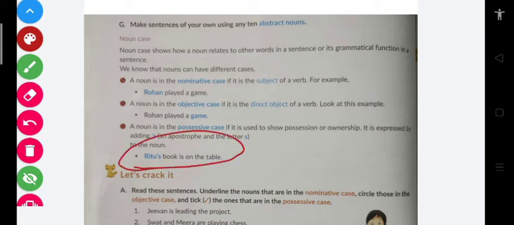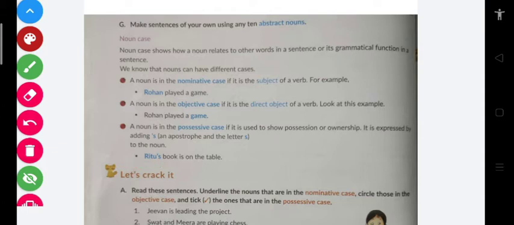So the book of Ritu is on the table. You can never say this sentence, and if you see this sentence, this is grammatically wrong. It should always be Ritu's book. Name of the person, then apostrophe s, and then book.